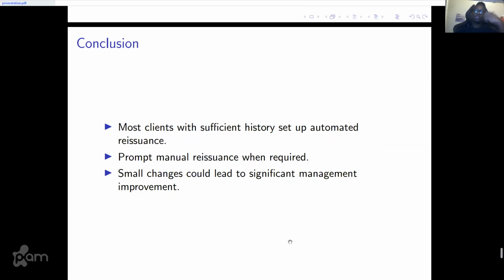In conclusion, we find that most clients with a sufficient reissuance history have set up automated reissuance. Prompt manual reissuance occurred when required, and small changes could lead to significant management improvement like automation.